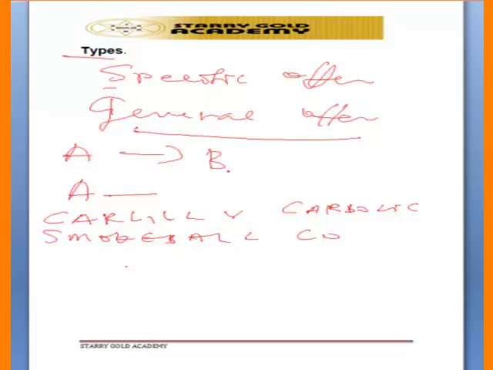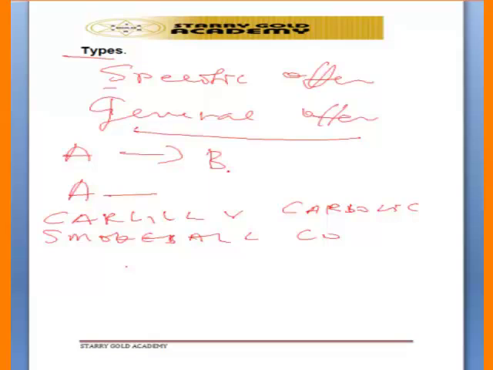The plaintiff used the smoke ball and still suffered influenza. The company even said in the advertisement that they were going to pay £100 to anybody who uses their smoke ball and still suffers influenza. So the plaintiff used the smoke ball, suffered influenza, and then sued the Carbolic Smoke Ball Company to court.